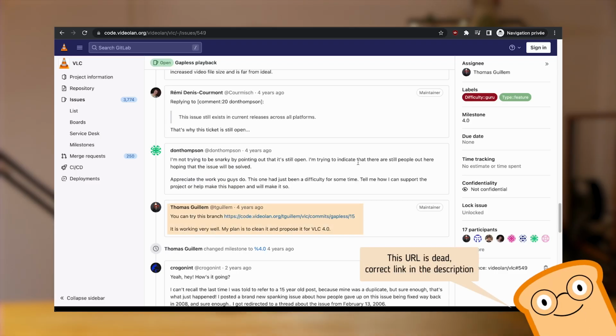But before moving on, a few words about some stuff that I did not cover in this video. If you are watching this video a few years after it's been uploaded, maybe the new VLC 4.0 version has been released. It is supposed to include gapless playback. On the official Git repository, there is even a branch dating from 2019 that includes this new feature. If you're willing to compile your own VLC binary, that might be the way to go. As I said previously, VLC is not the recommended player on a Raspberry Pi. So if when you're watching this VLC 4.0 has been released, it's probably your best bet.